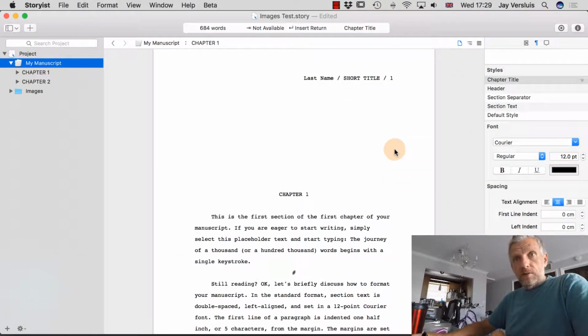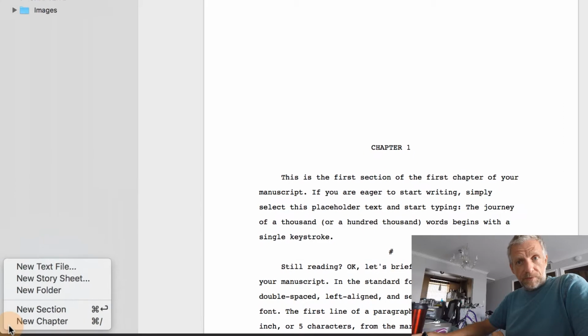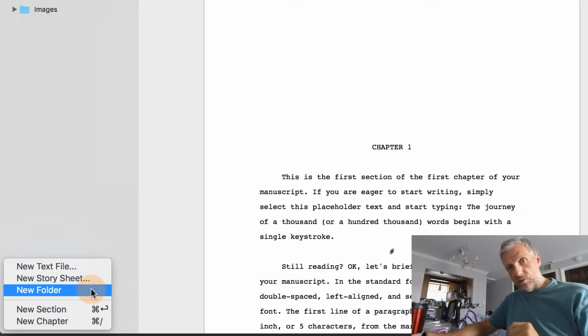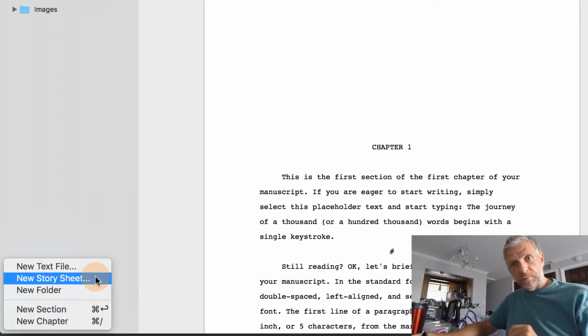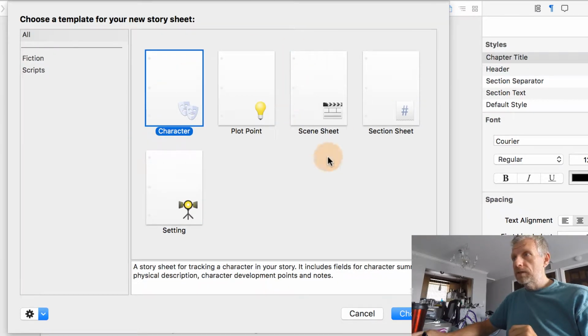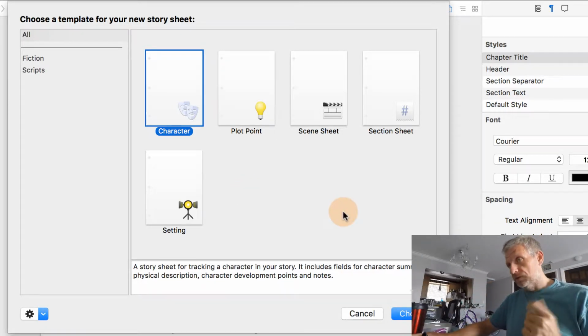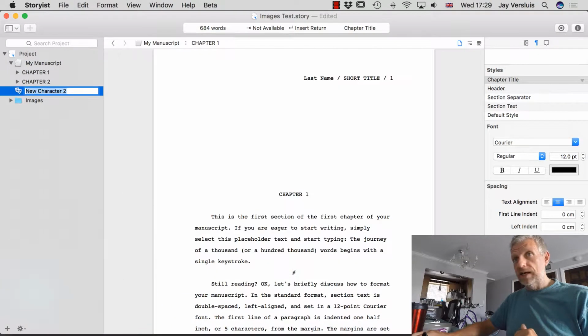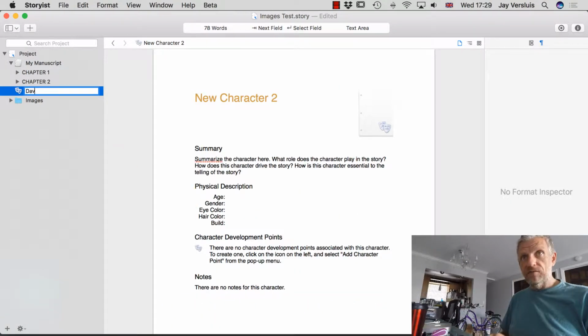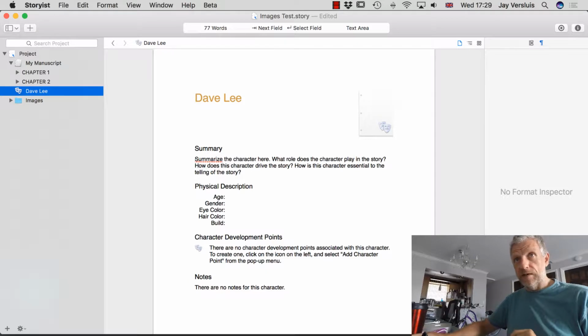So let's have a look at how story sheets can help us hone those things in and put them on paper. On the bottom left hand side here, I get this little plus icon, and I've shown you this in the images video already. We can define a story sheet. When we do that, a little dialog comes up and lets us choose what we want to define. Those are the things I was talking about that are difficult to describe unless you have a concrete idea about them. So a character, for example, let's start with that. Choose a character and let's call him Dave Lee. There we go. That's our first character.